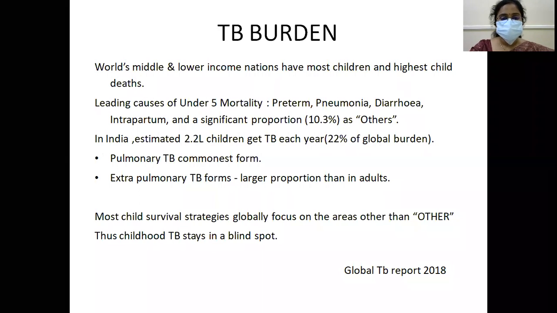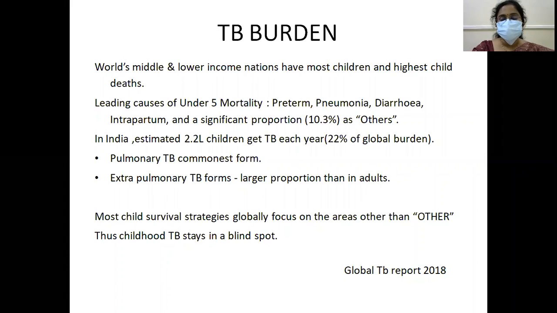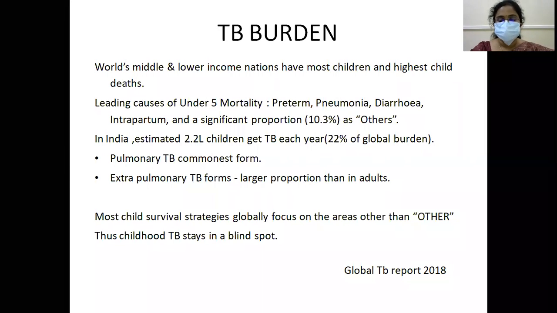Most child survival strategies that have been put forth globally focus on areas other than this. So childhood TB stays in a blind spot with respect to pediatrics. The Global TB Report 2018 says that childhood TB is underdiagnosed.